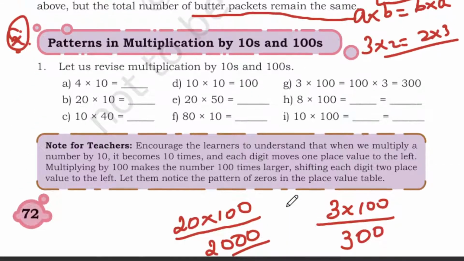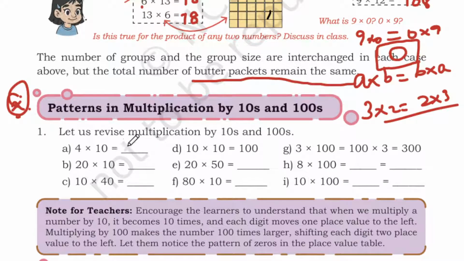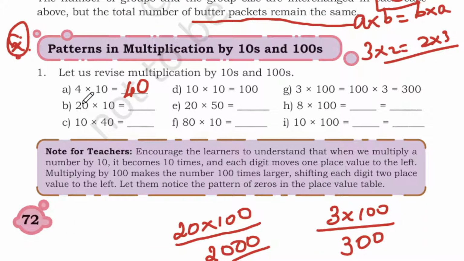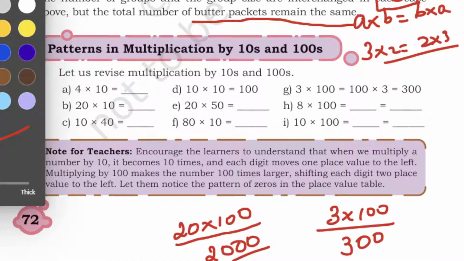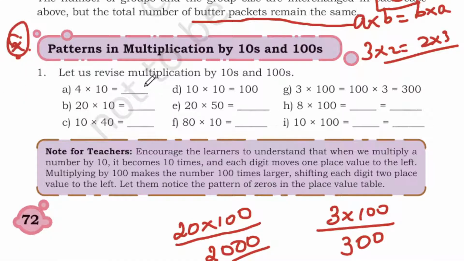Now we will do these sums. First, how many zeros are there? 1 zero. So put 1. 4 ones are 4, 40. Next, how many zeros? You have 2 zeros. So put 2 zeros. I'll write it in black. 4 ones are 4. Next you have 2 zeros, put the 2 zeros. 2 ones are 2. Next again you have 2 zeros, put 2 zeros. 4 ones are 4. 400.